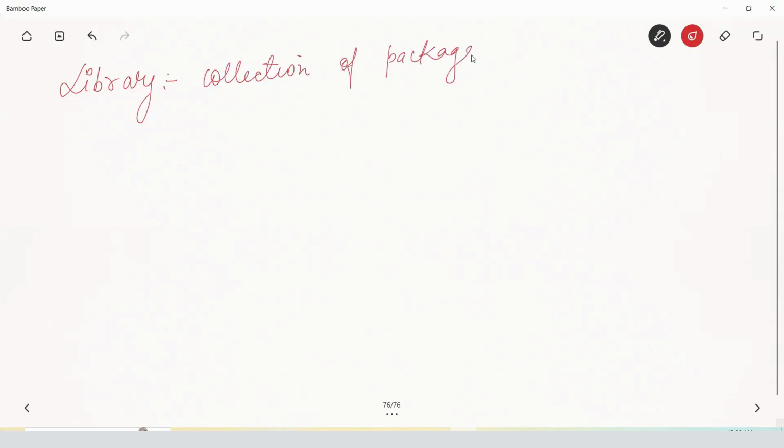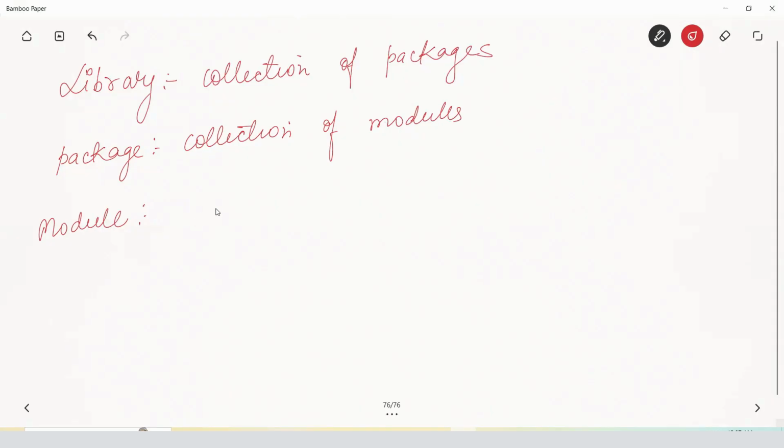Now you'll ask, what is a package? If a library is a collection of packages, then what is a package? A package is a collection of modules. Now, what is this new thing? What is a module? Let's see.